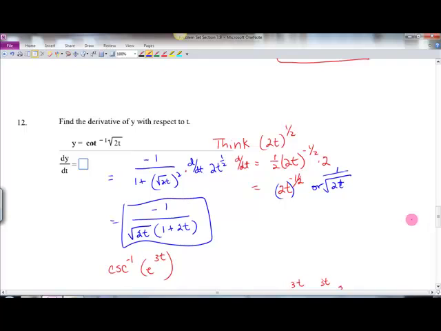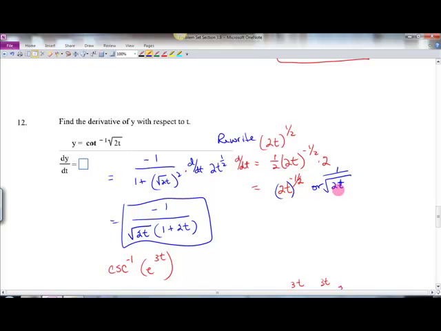Number 12, inverse cotan of the square root of 2t. You want to think, maybe rewrite it. That's what we usually say. We're going to rewrite it as 2t to the 1/2. Well, the derivative of that: 1/2 comes in front, 2t to the negative 1/2, and then times 2, because it's the chain rule. Well, 2 times 1/2 is 1, so that's all gone away, and we have 2t to the negative 1/2, or 1 over square root of 2t.